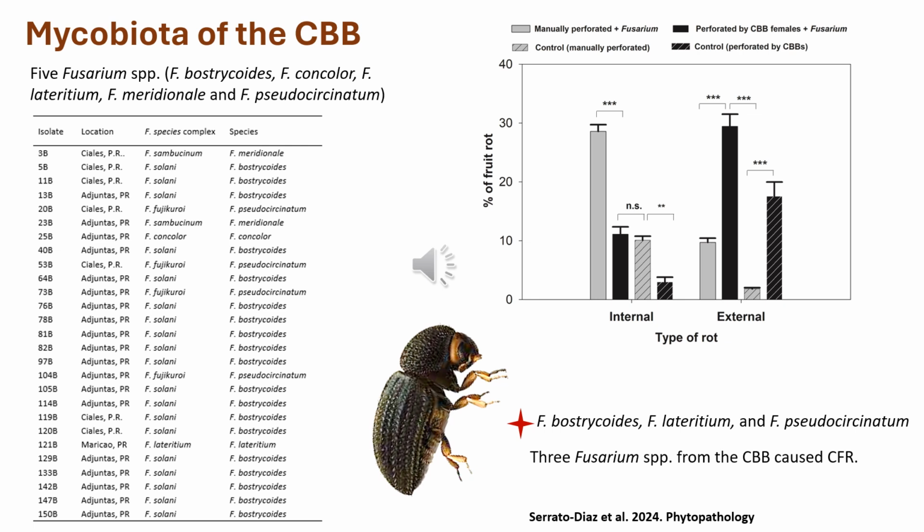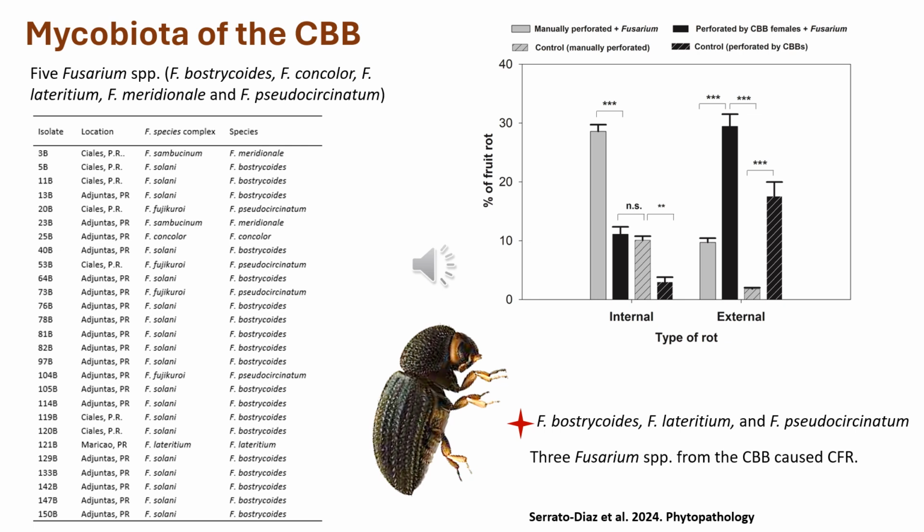Disinfected coffee berry borers were smashed, and as much of the skeleton, including antennae and legs, as possible was removed and plated on PDA. From this experiment, we recovered 158 isolates, where the most common genus was Fusarium. Five Fusarium species, Fusarium bostricoides, concolor, lateritium, meridionale, and pseudocircinatum, were found as part of the coffee berry borer microbiota. But only three, bostricoides, lateritium, and pseudocircinatum, cause coffee fruit rot in Puerto Rico.